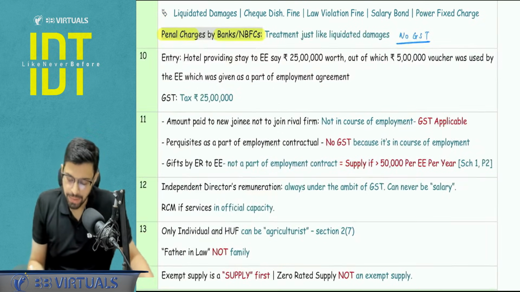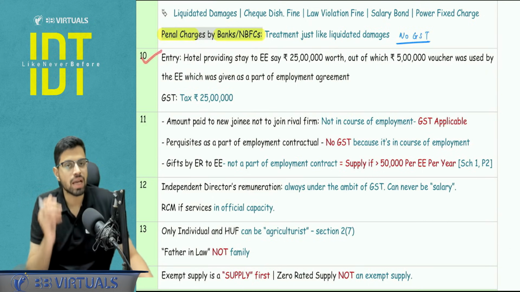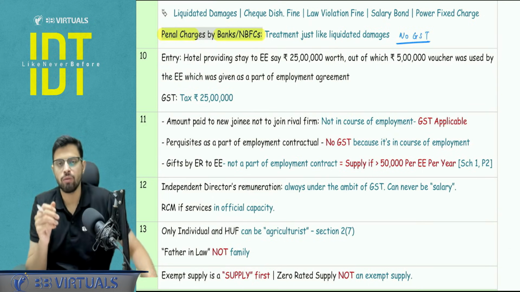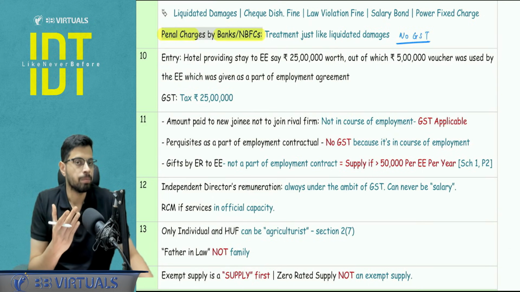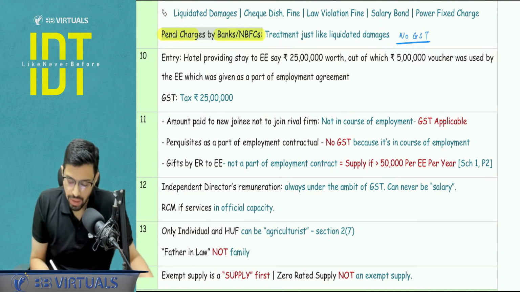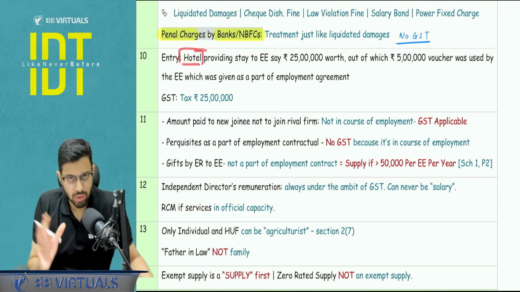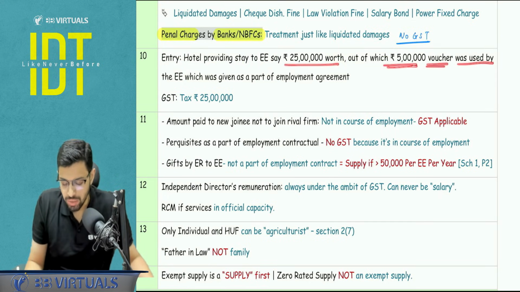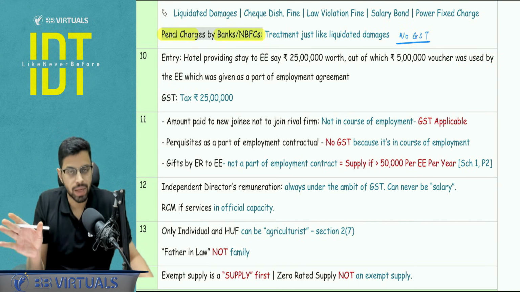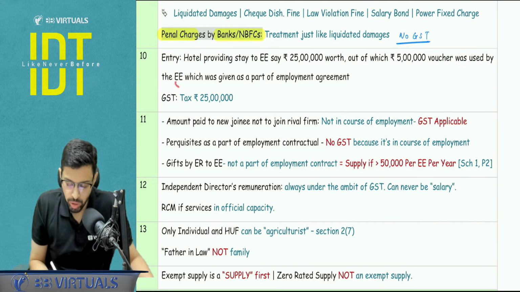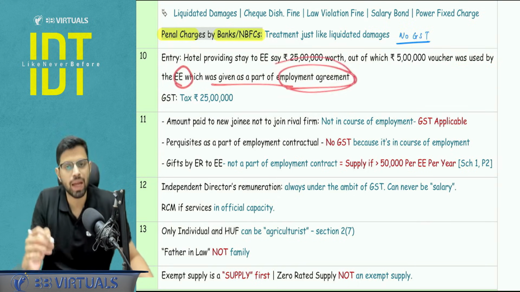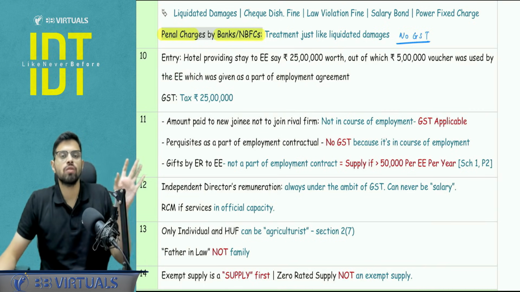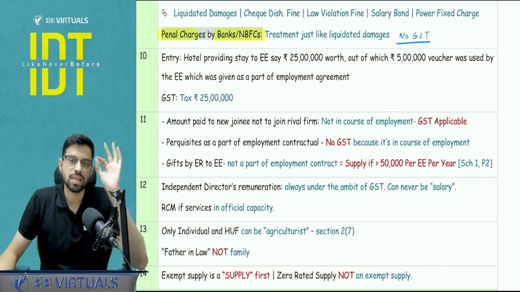Yes. Next, a small entry which was asked in your MCQs, right? It was asked in your MCQs, case study MCQ, that if there is a hotel, right? The hotel was there in the question. It was providing a stay to the employee, say worth rupees 25 lakh, out of which 5 lakh rupees was used by the employee as a voucher, which was given by the company only. Right? It was given by the company only to the employee. It was a part of the employment agreement. They had asked that what is the valuation of supply by the hotel to the employee. The answer is 25 lakh.